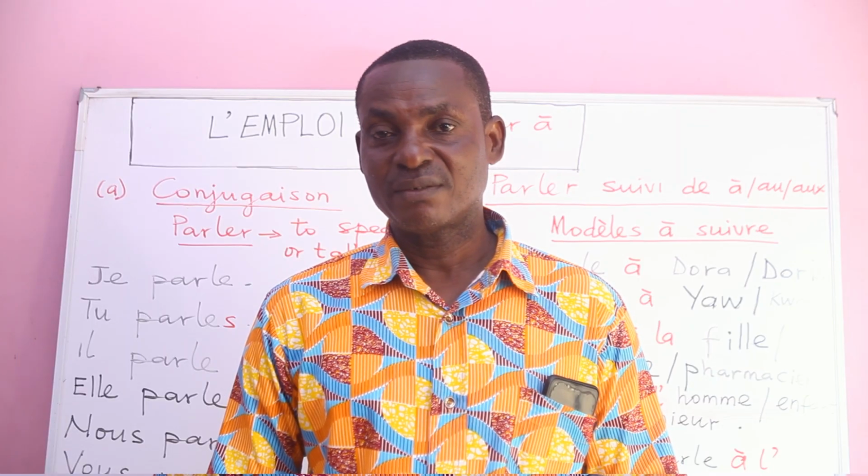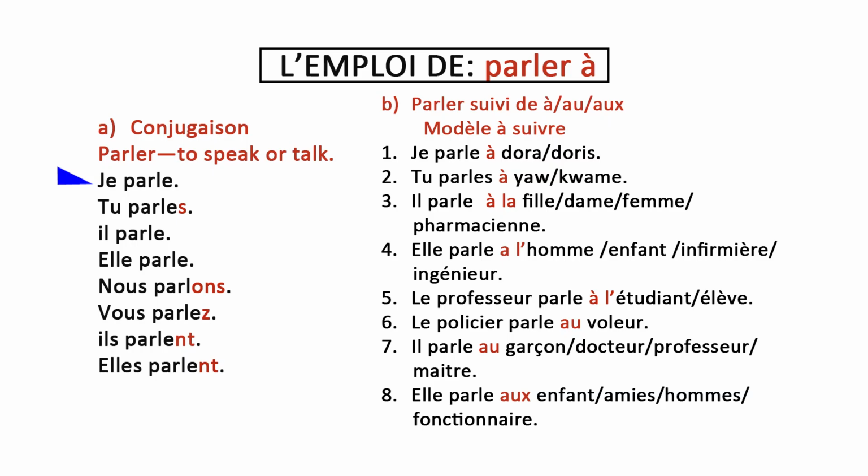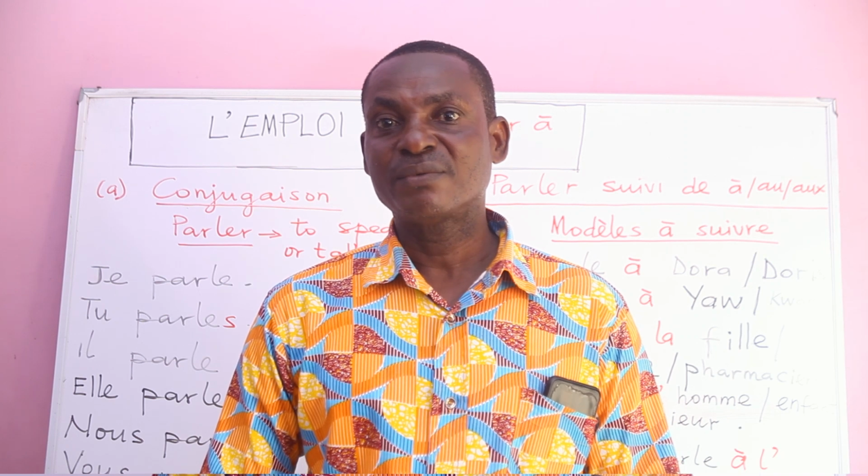As usual, je is the I, as you know, and tu is the you singular, il is the he, and elle is the she. Nous meaning we, and then vous, you, plural, and then ils or elles, plural, we have the they in English.